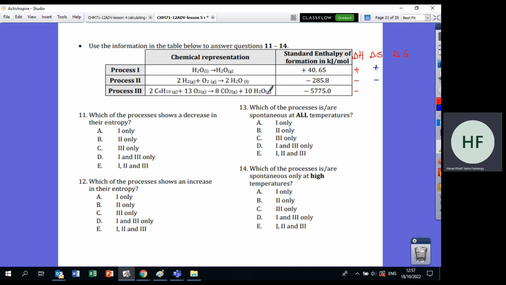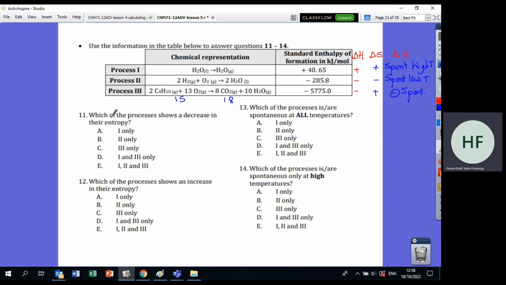What do I do? I count the moles. 2 plus 13, 15. 8 plus 10, 18. So as I go this way, more moles, more randomness, so positive. Now I know the sign of delta S and delta H, I can tell delta G. Both of them positive, spontaneous at high temperature. Both of them negative, spontaneous at low temperature. Minus with plus, so delta G will be me, my name, Hanan, minus. Minus means spontaneous. This means spontaneous at any temperature, okay?